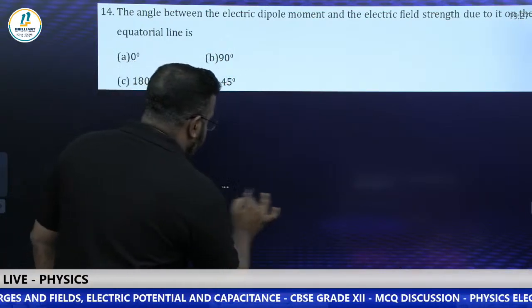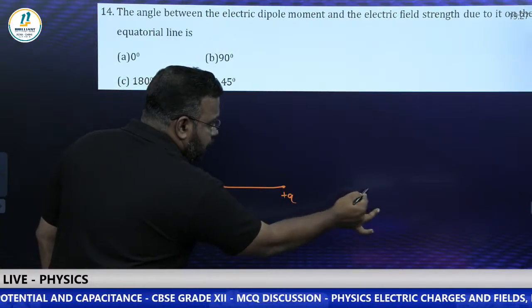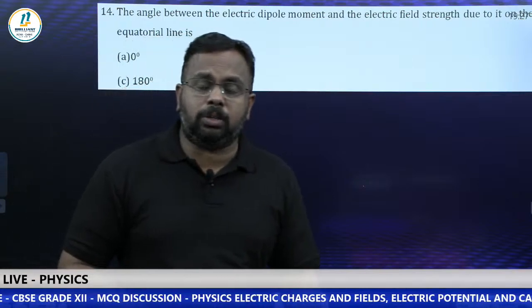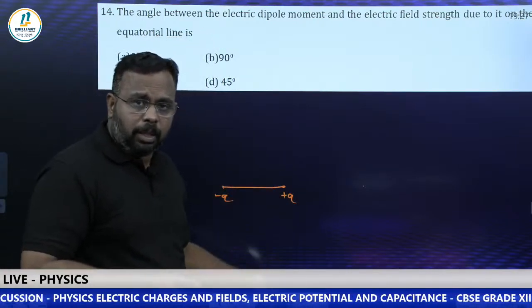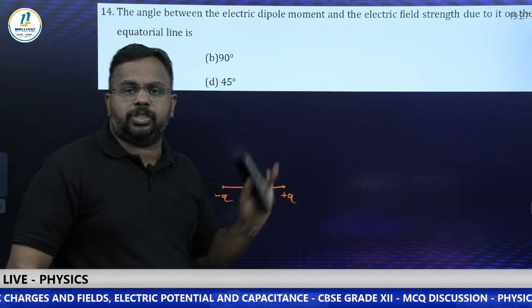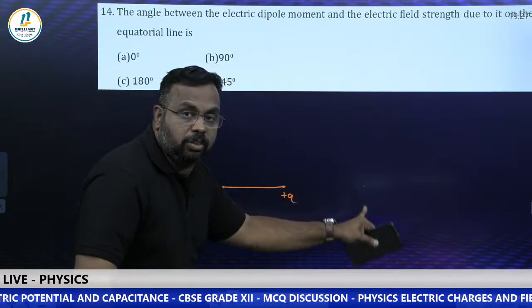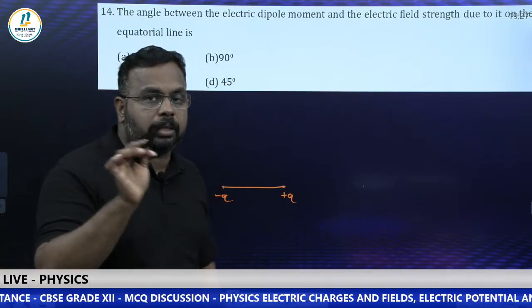On the axial line, if this is the dipole, minus Q, plus Q, the axial line is here or here, anywhere you can take. And what is the formula? It is 1 by 4 pi epsilon naught, 2p by r cube. Yes or no? And what was the direction of that field? It was in the direction of dipole moment. On the axial line, the direction of the resultant electric field is in the direction of dipole moment.